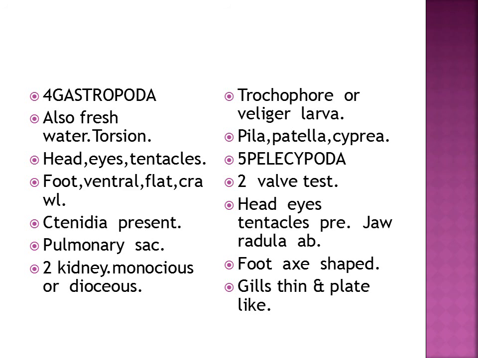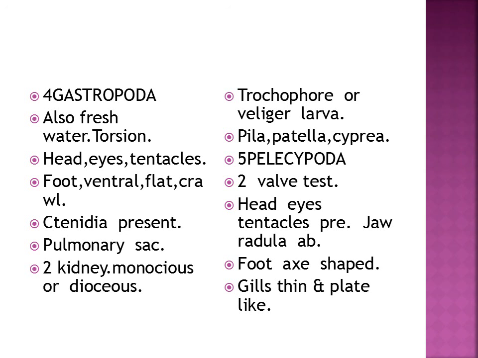Next class is Gastropoda. They are present also in fresh water, and torsion of shell is a special character of Gastropoda. Head, eyes and tentacles are present. Foot is ventral, flat and foot can crawl. Ctenidia are present.